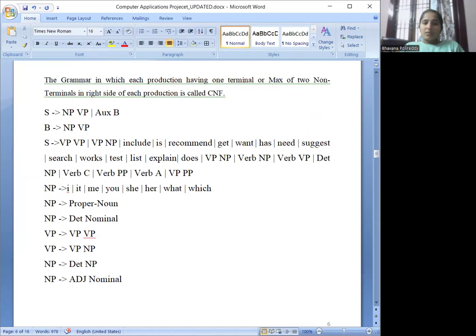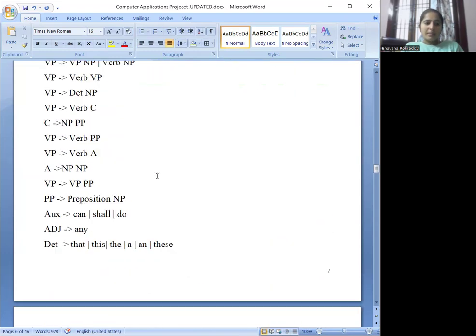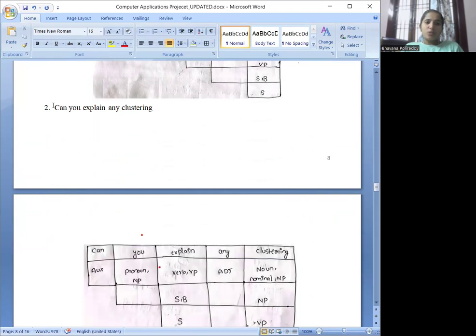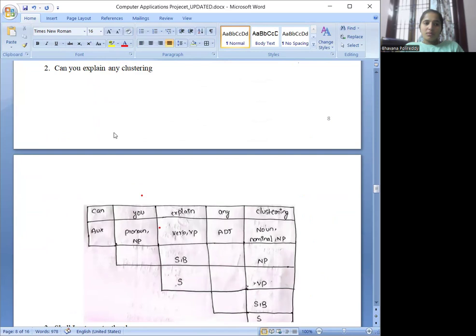Let's now look at the valid sentences from the project. I applied the CKY algorithm to each and every sentence. For example, let's take, can you explain any clustering? We need to break this sentence down into different parts.